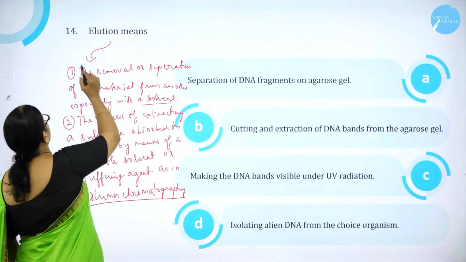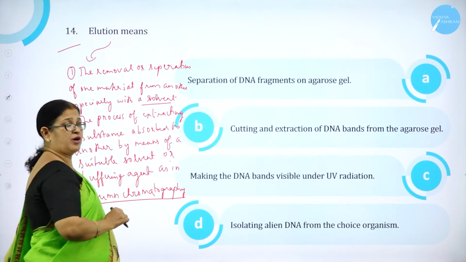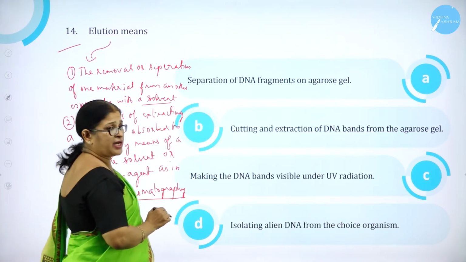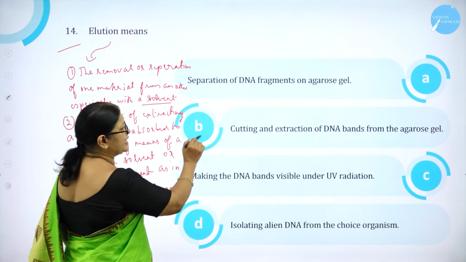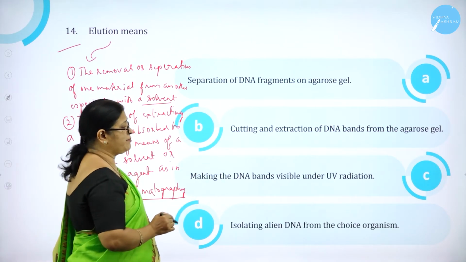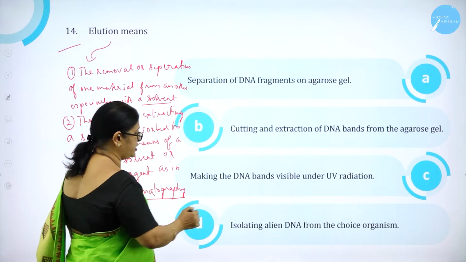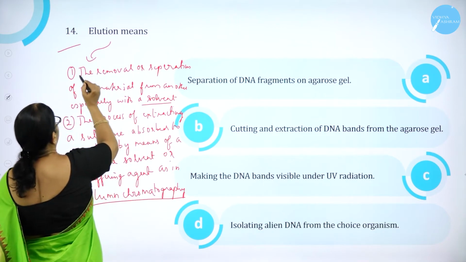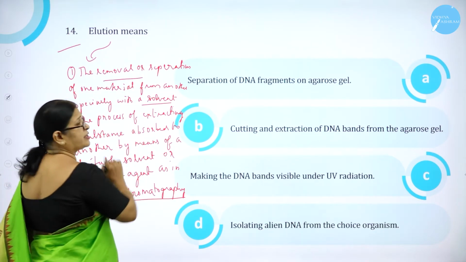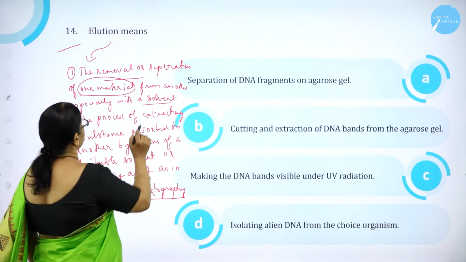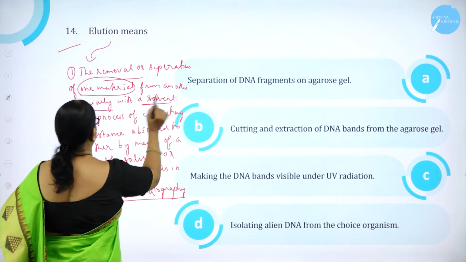Moving on to question number 14. Elution means what? Elution means separation of DNA fragments on agarose gel, cutting and extraction of DNA bands from the agarose gel, making the DNA bands visible under UV radiation, isolating alien DNA from the choice organism. So what is elution? The removal or separation of one material, that is cutting, from another, especially with a solvent.